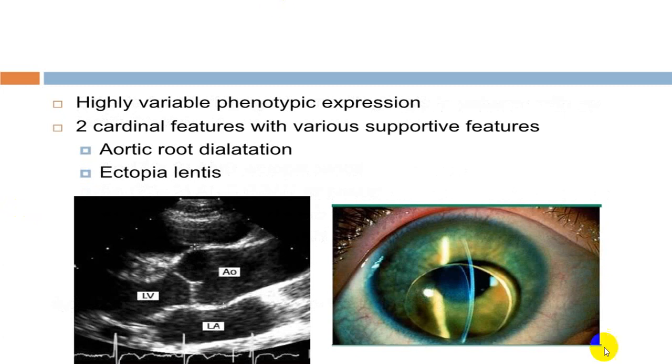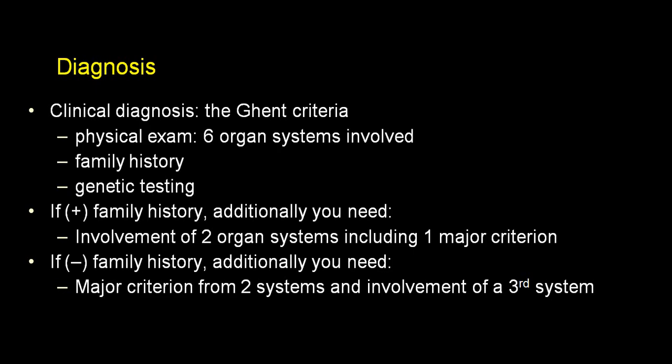So this is what we call, you can see the lens is dislocated. When you see that, this is in favor. This is called ectopia lentis. So two very important features, aortic root dilatation and ectopia lentis. You can see here the root is dilated. You can see a very big aortic root.